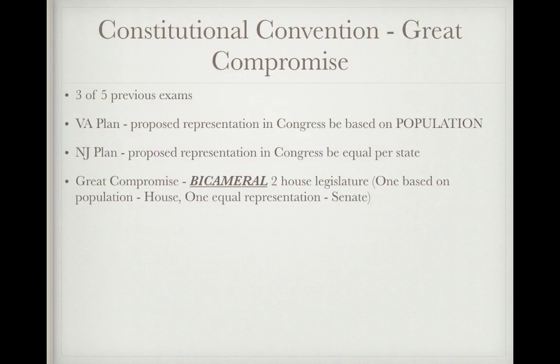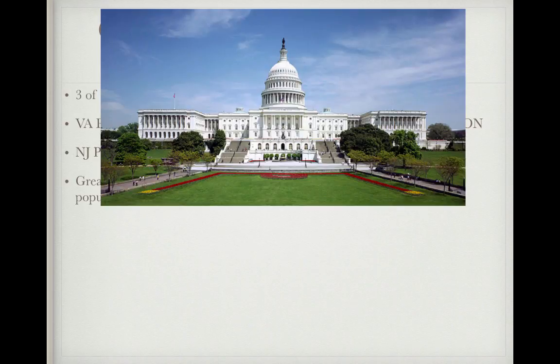Now, this creates a bicameral or a 2-house legislature. Do me a favor, star, circle, underline, highlight, whatever you have to do to the word bicameral to know that it's important. You will see this on the exam. Bi means 2. Cameral means house legislature. So a 2-house legislature. One is the House, which is based on population, and one is equal, which is the Senate. We see this today, and that is our Congress or our Capitol building here.